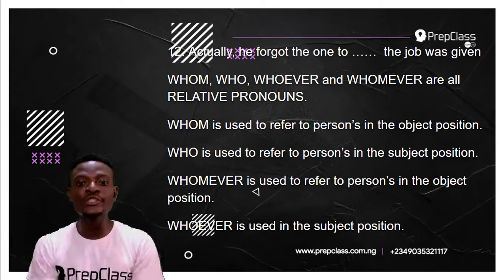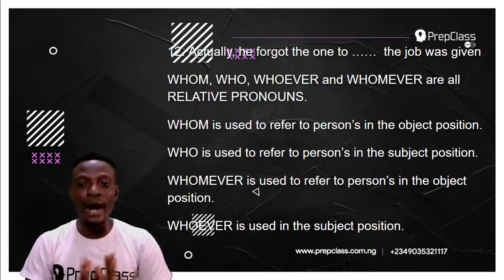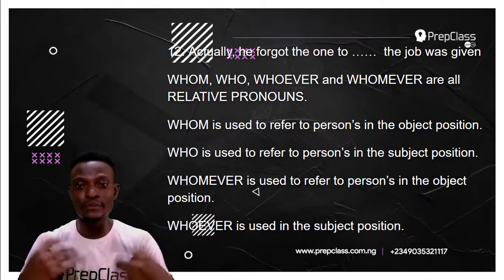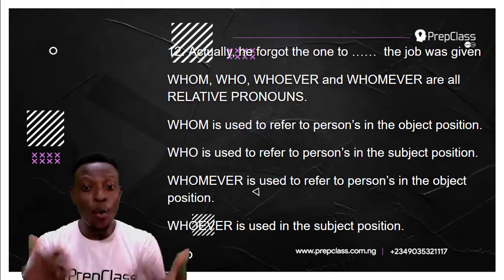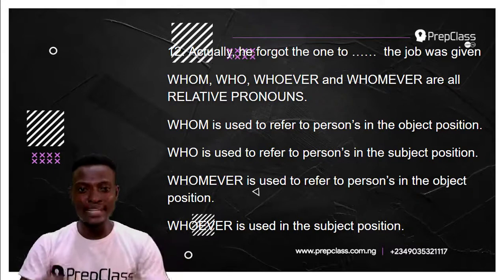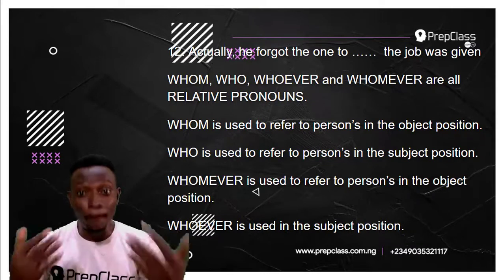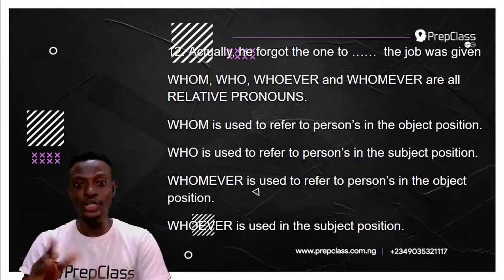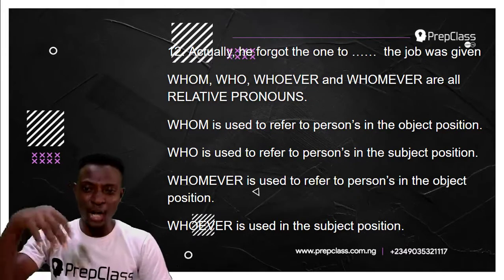Who is used to refer to persons in the subject position. The subject is the performer of the action. Whomever is used to refer to persons in the object position. Whoever is used in the subject position. For example, whom. She is free to employ whom she wants. Now, whom is receiving the action of employ.